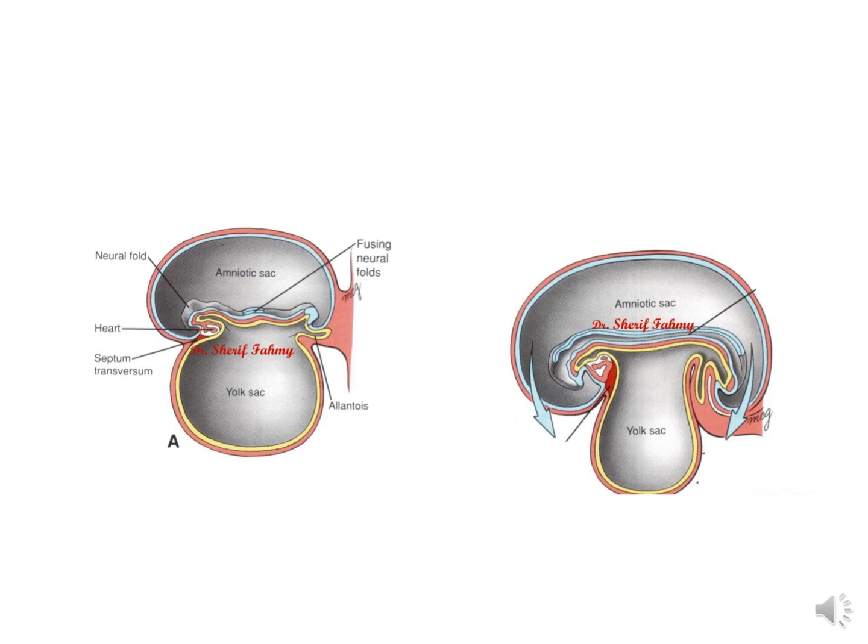At the completion of the embryonic folding, the amnion continues to surround the embryo, which now appears to bulge into the amniotic cavity. So here folding is occurring, and due to folding the amniotic cavity begins to surround the developing embryo.